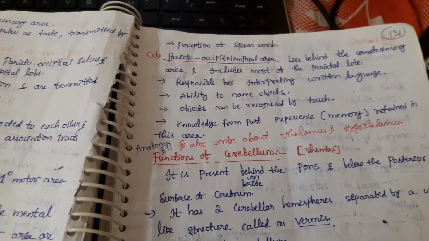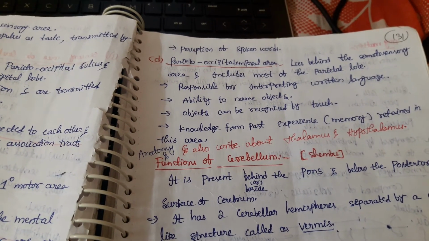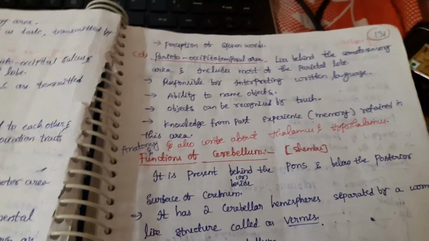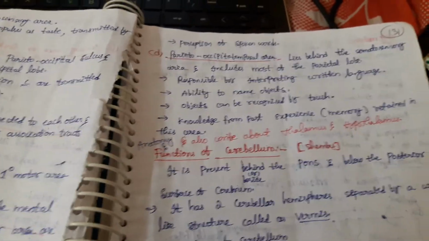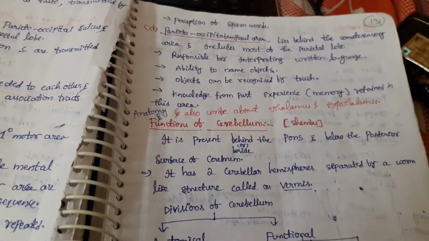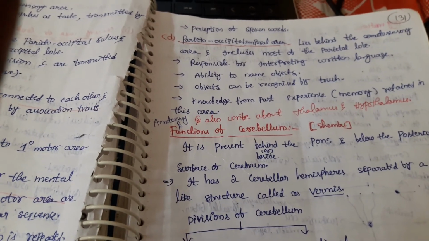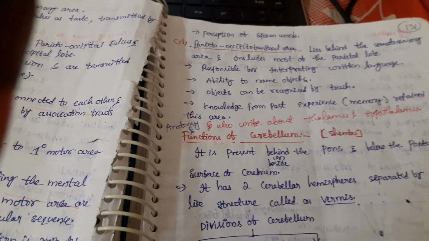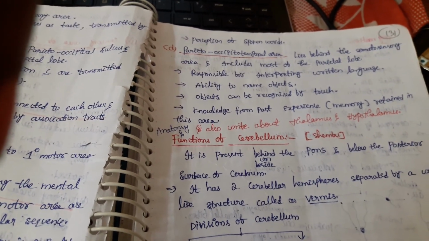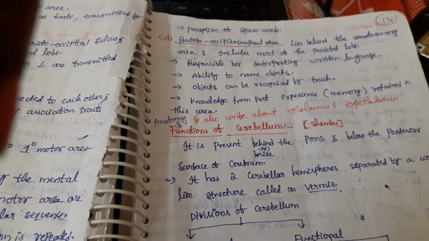How does it happen? By receiving the impulses, and those impulses reach the parieto-occipito-temporal area, that will name the object. Objects can be recognized by touch. Once you already know the objects, whenever you touch the same object, by the rough surface or any identification by touch, you can decide which type of object it is. And next, knowledge from past experience is retained in this area. So thank you for listening.